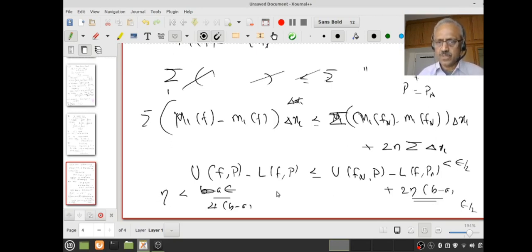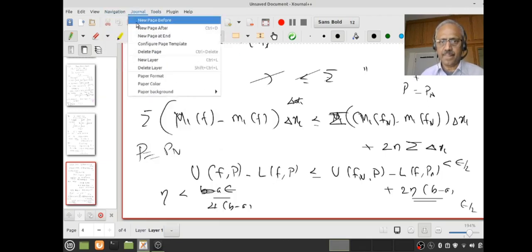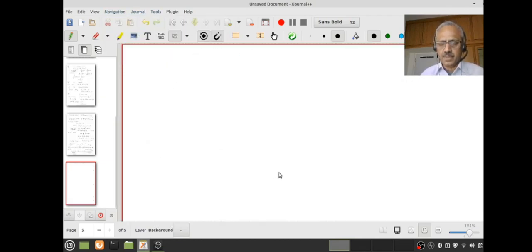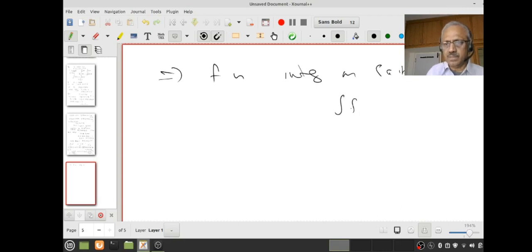So what have we shown now? For P equal to P_n, I showed that U(f,P) minus L(f,P) is less than epsilon for the given epsilon. That means f is integrable. So this implies f is integrable on [a,b]. Once it is integrable on [a,b], then the integral from a to b of f(t) dt makes sense.